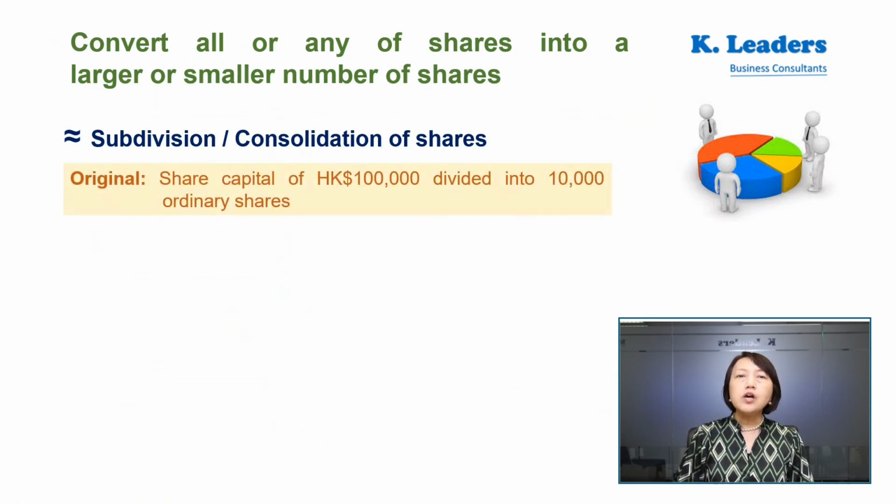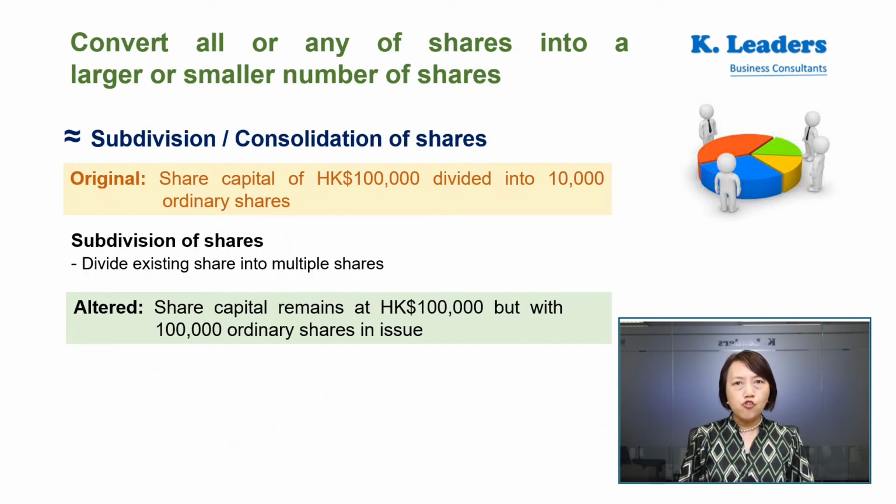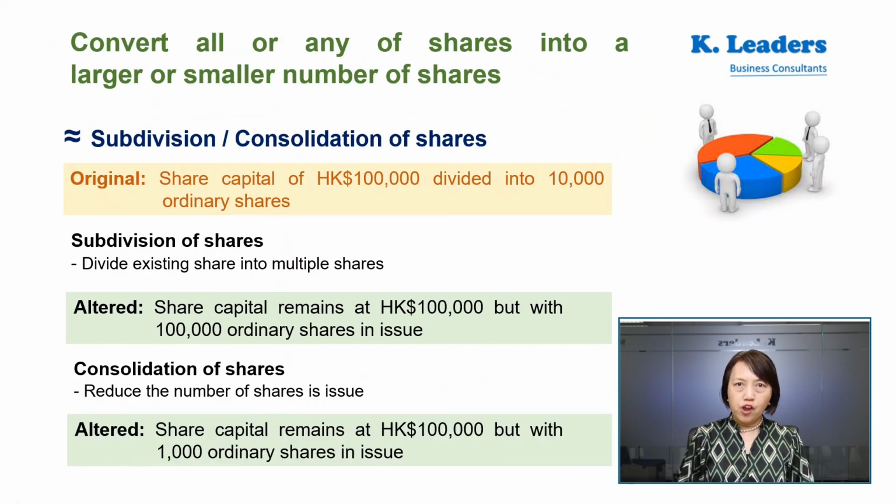Let's take an example. If your share capital is $100,000 Hong Kong dollars divided into 10,000 shares, if you want to subdivide your shares, your number of shares in issue may be increased from 10,000 shares into, say, 100,000 shares. If you want to consolidate your shares, the number of shares in issue may be reduced from 10,000 to, say, 1,000 shares.